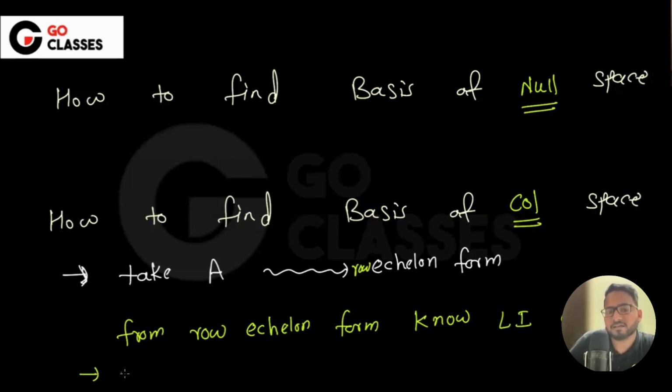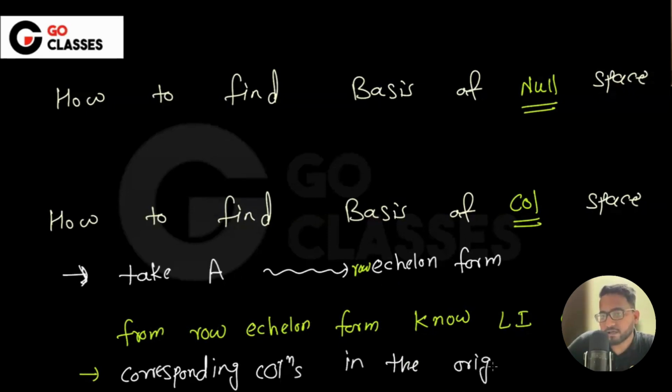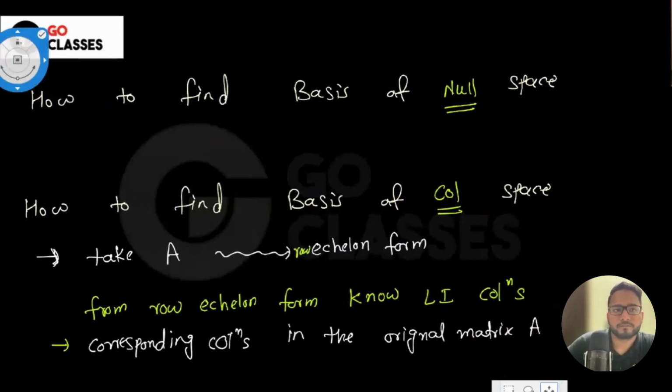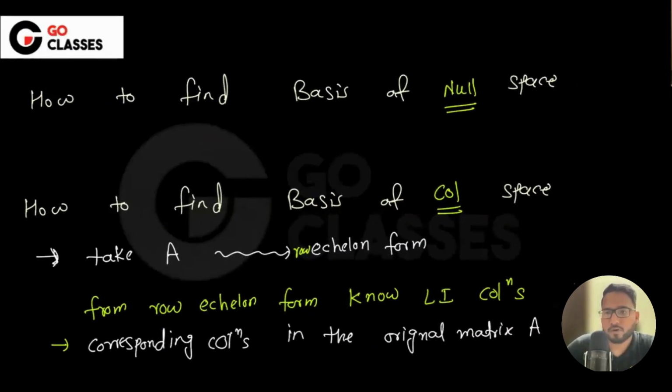And now here is the answer: the corresponding columns in the original matrix are the basis of column space. Are the basis of column space. Everyone understood this? Let me know.